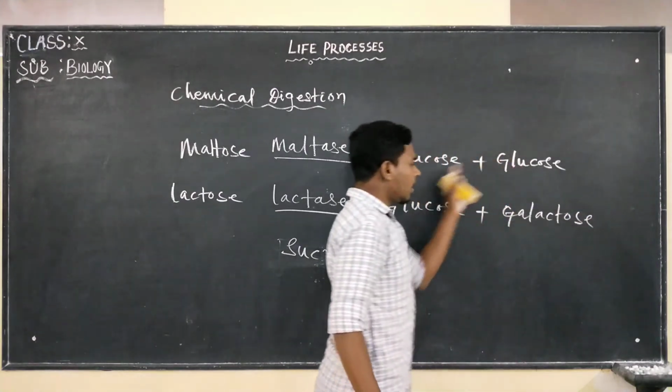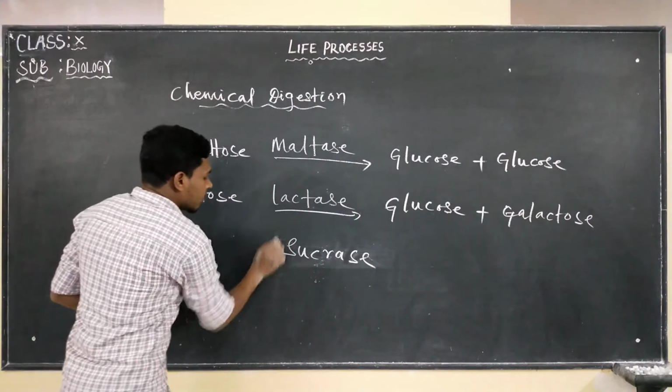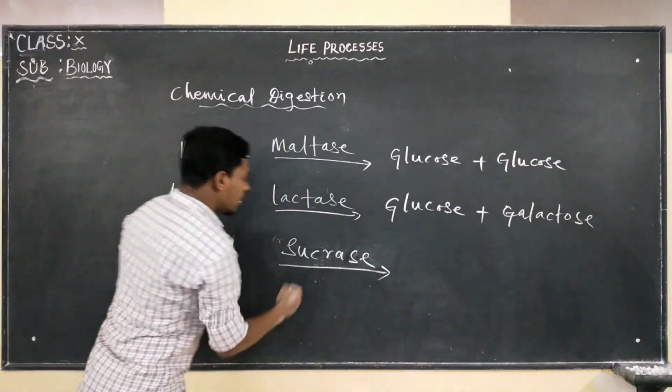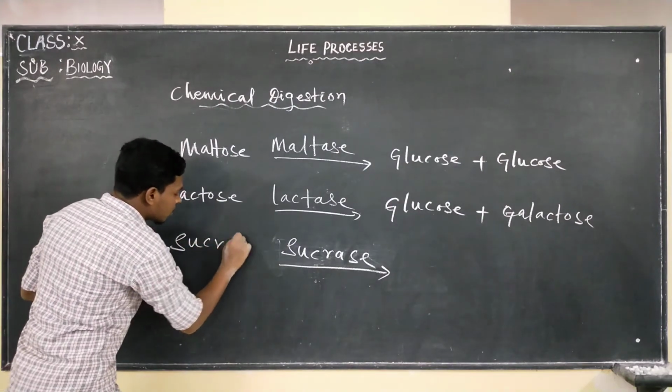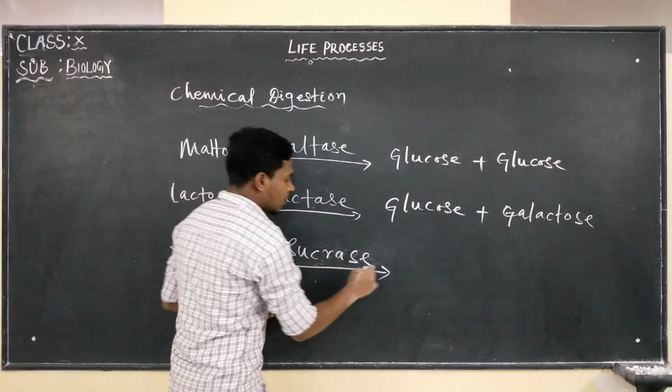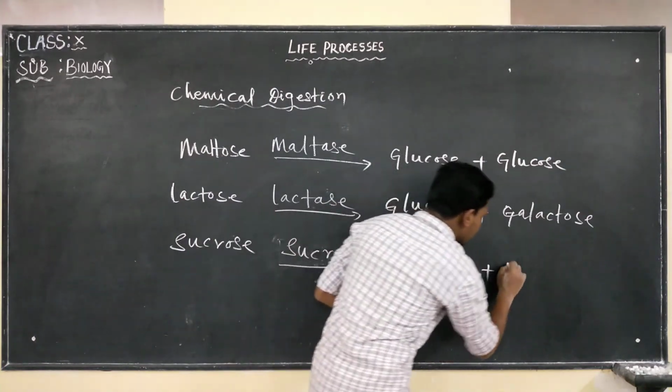That means what? These are simple sugars. And this sucrase is going to convert sucrose into glucose plus fructose.